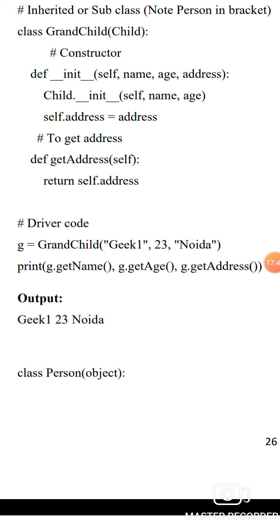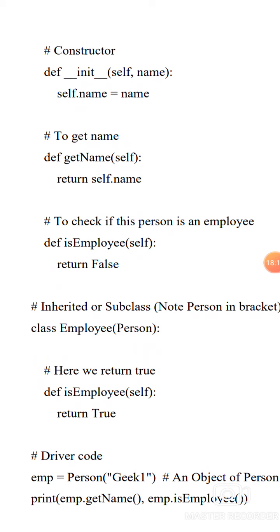class Person(object): the constructor def __init__(self, name): self.name = name. To get the name, def get_name(self): return self.name. def is_employee(self): return False. Inherit the subclass. The class name is Employee, Employee is a Person. def is_employee(self): return True. Driver code.